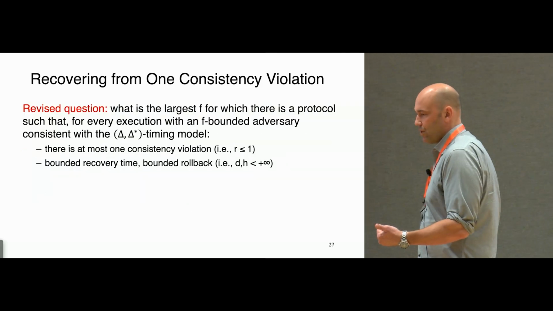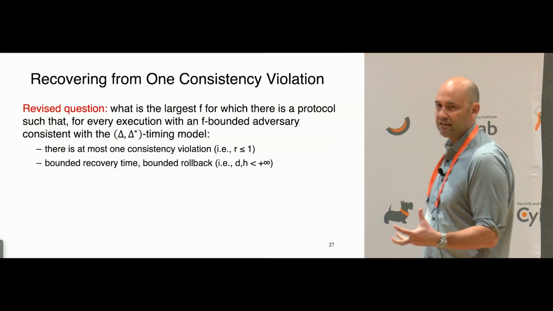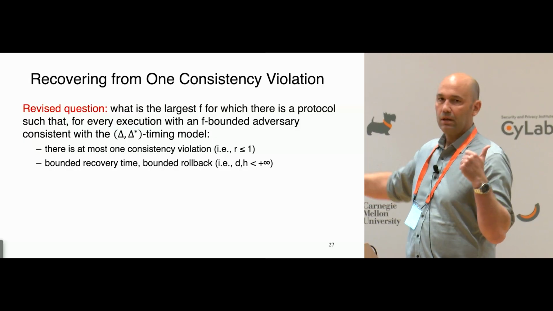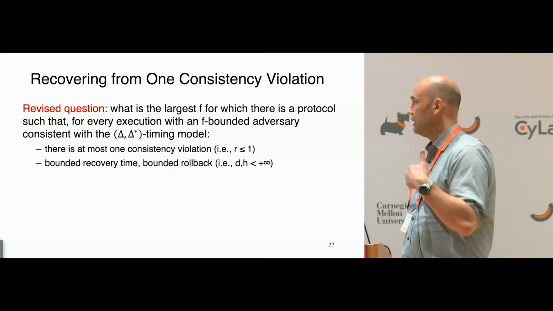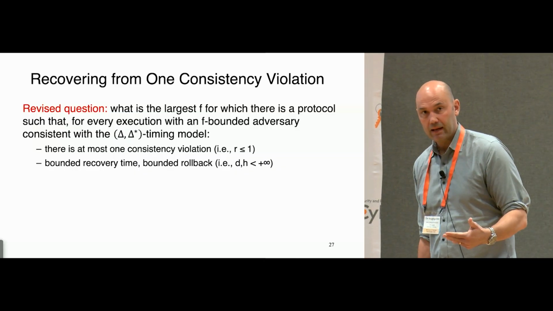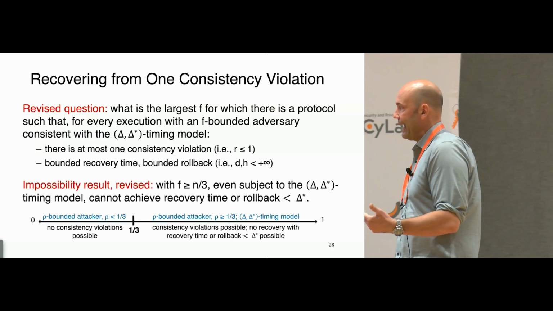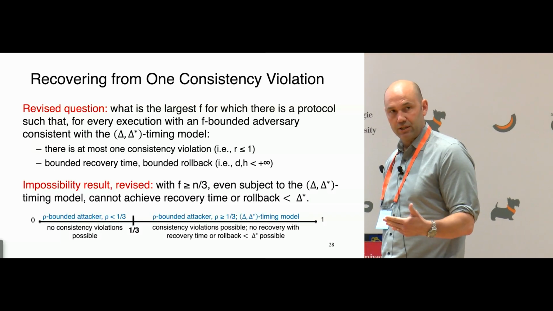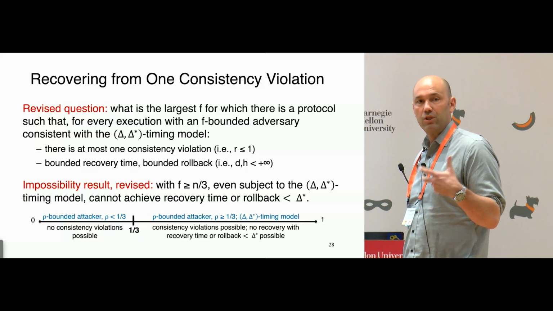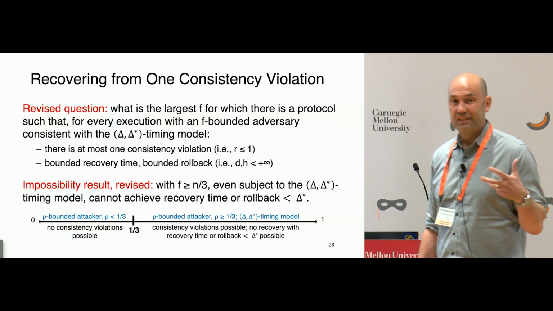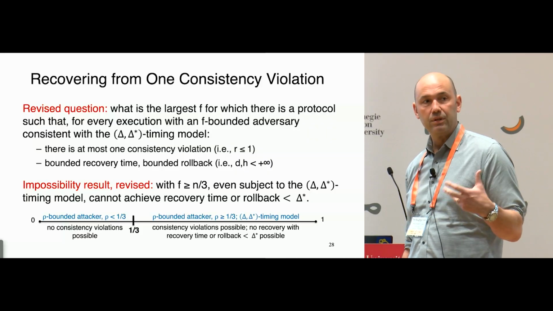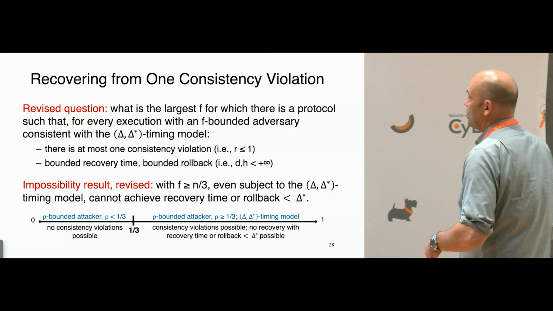So let's ask that last question again. Let's relax consistency. We allow up to 1. Okay, so R is 1, and we want to be able to have at most 1 consistency violation, and we recover in a bounded amount of time with a bounded amount of rollback. The impossibility result from the 1980s no longer implies that this is impossible. It does imply that D and H, the recovery time and the rollback, will have to scale with delta star. Okay? So they're no longer infinite, okay? But they will have to scale with delta star. All right? So that's the question.